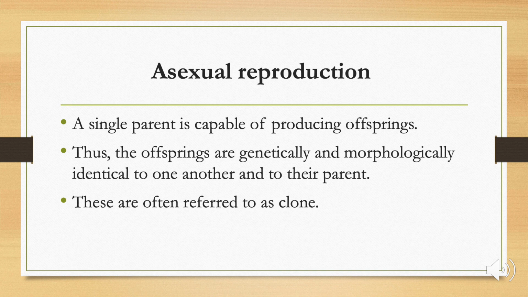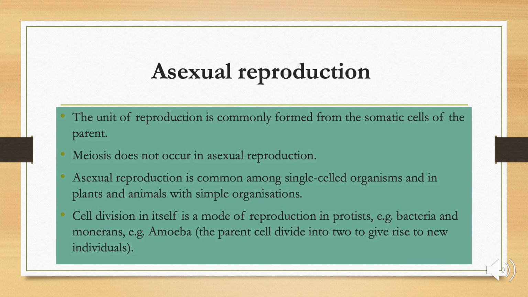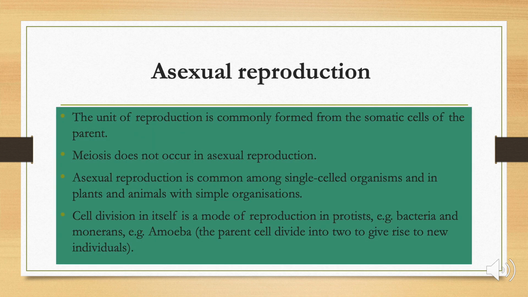Now these organisms are produced from the body cells or somatic cells. No specialized cells are formed. No specialized organ like a reproductive organ is there. And there is no meiosis, that is, reduction division does not take place. It is a very common mode in single-celled or unicellular organisms, where a single cell, when it divides, reproduces. So cell division itself is a mode of reproduction in these unicellular organisms. Not like us, because when cells divide in our body, we grow, we increase in size, but not in this case.